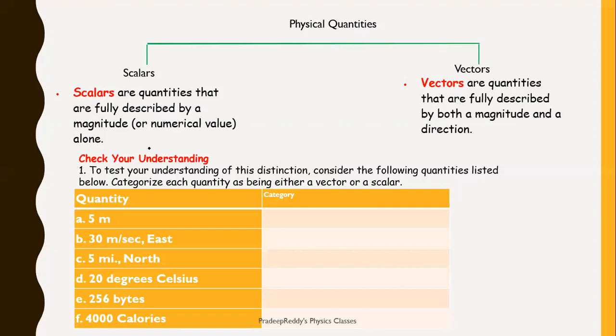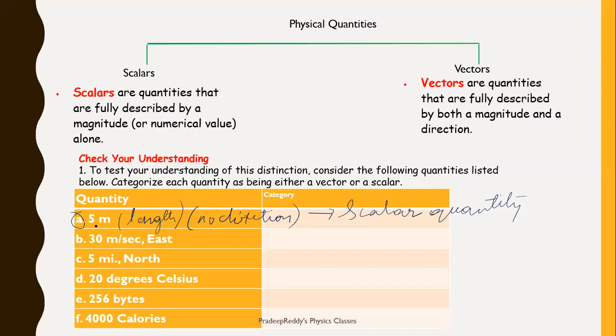Here are a few physical quantities. First is quantity A, 5 meter. 5 meter is length, right? Is there any direction mentioned over here? No direction is mentioned. If there is no direction mentioned, then obviously it should be a scalar quantity. It is a scalar quantity.